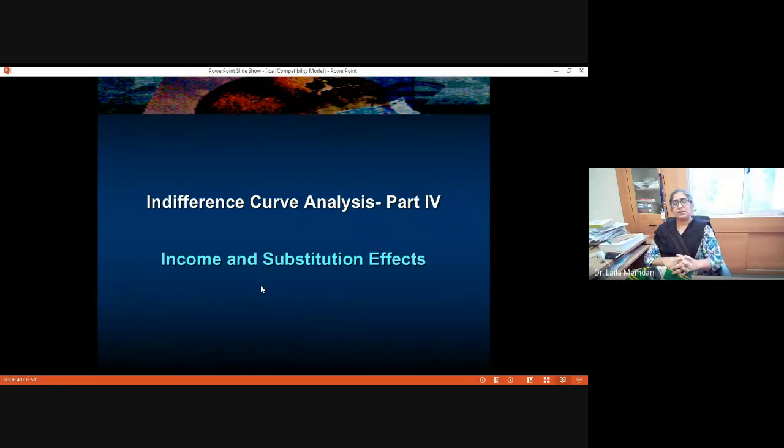All of you know that when price falls, people demand more. Why do they demand more? There are two kinds of effects, income effect and substitution effect. What is income effect? When price falls, people feel richer, the real income increases. Or vice versa, when price rises.